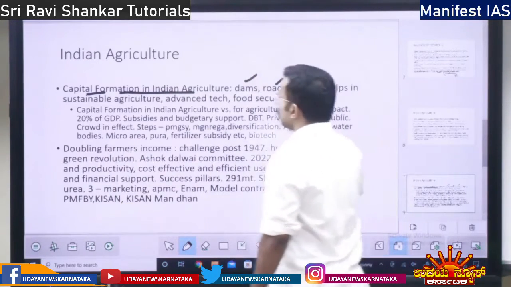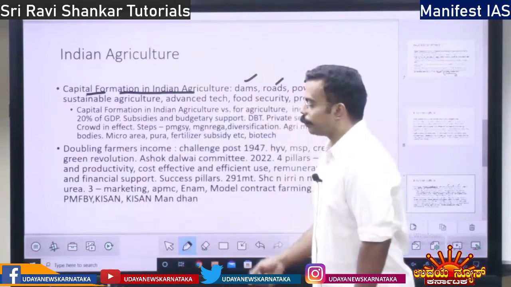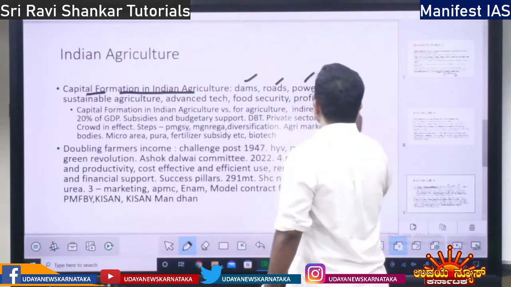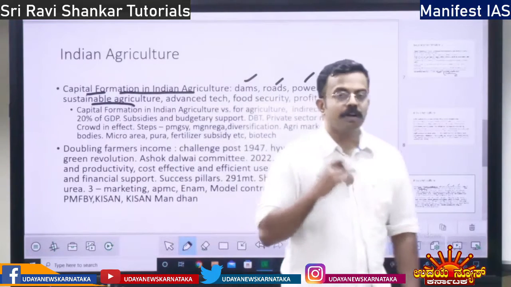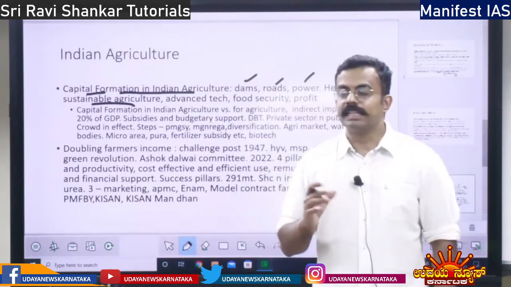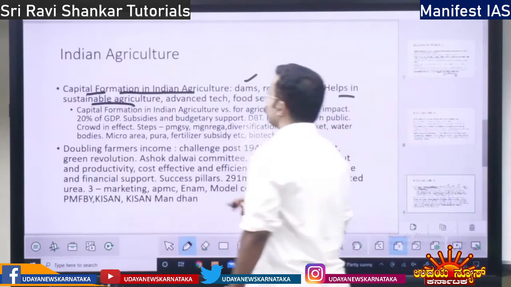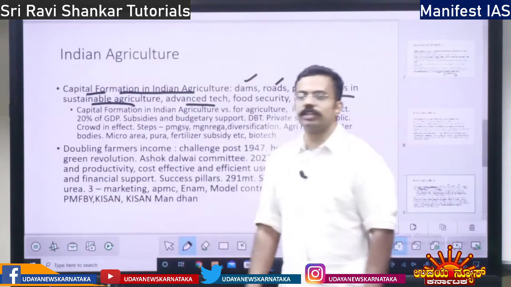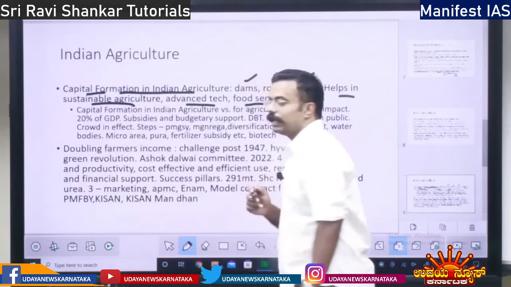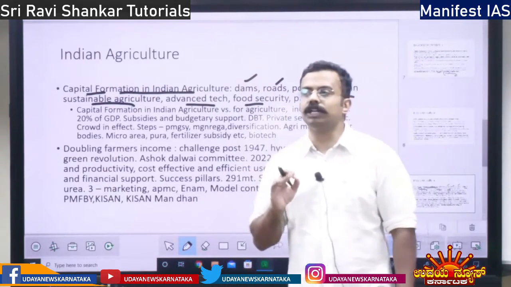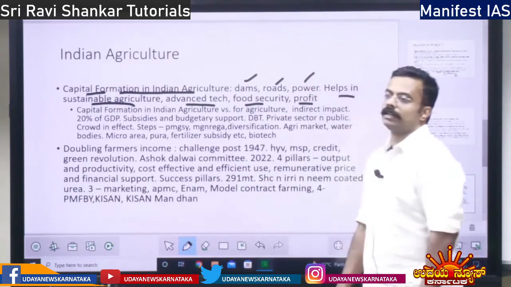Then you increase power supply. It will help with pump sets, right? Also food processing. Then it helps in sustainable agriculture. If capital is there, good fertilizers will be used, essential microorganisms will not be killed, and soil will not be destroyed. If capital is there, advanced technology could be used. It will ensure food security, sufficient availability of food. Then capital formation will lead to profit.